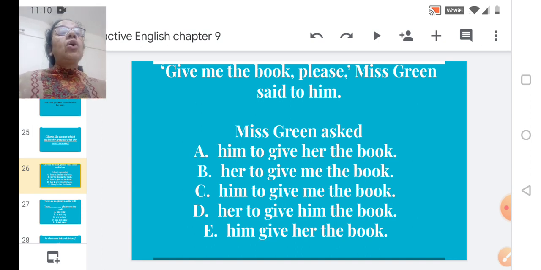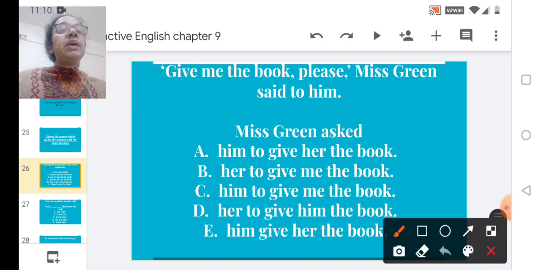Now, according to the sentence given, we are supposed to frame it like, Miss Green asked. So the option has to be Miss Green asked him to give her the book.